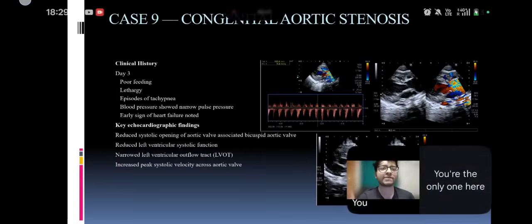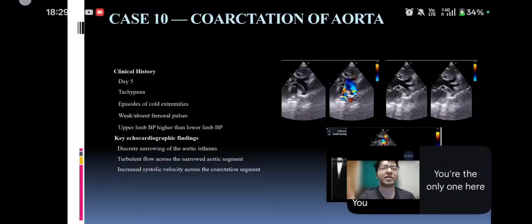Case 10 is coarctation of the aorta. Day 5 of life with tachypnea and episodes of cold extremities. On examination, BP in the upper limb was higher compared to the lower limb, with discrete narrowing of the aortic isthmus and turbulent flow across the narrowed aortic segment as seen on the suprasternal view.